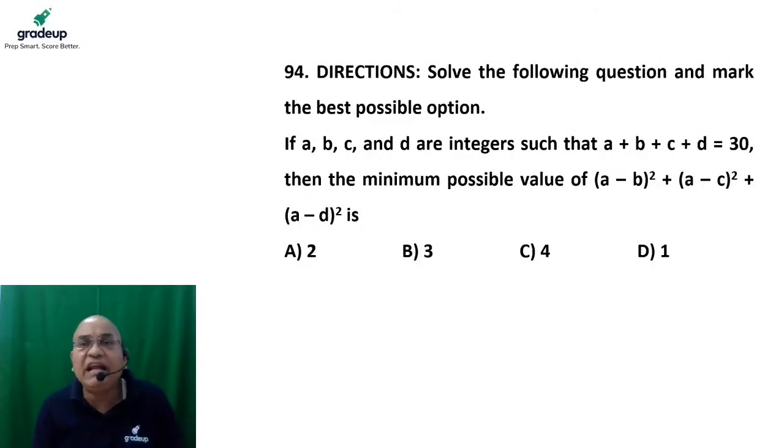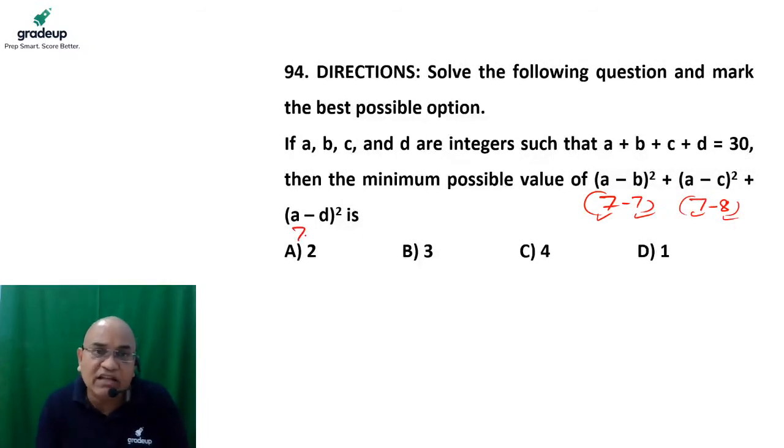If the value of a is, let's say, 7, then the value of b is either 7 or 8. Let's say I put 7. Value of a is 7, then the value of c may be 8, because 7 goes to 8, 7 goes to b, 7 goes to a, then 8 must go to b. And this is nothing but 7 minus 8, because this difference is 0. So the value of this function is 0.